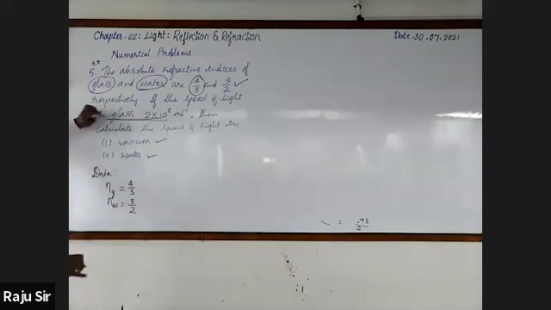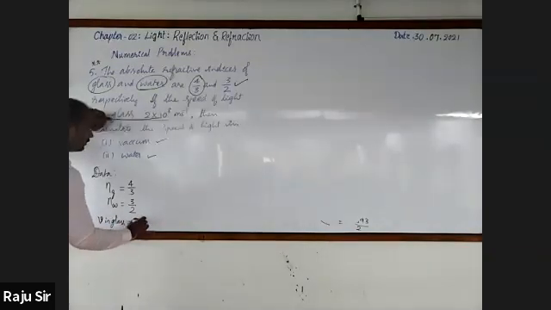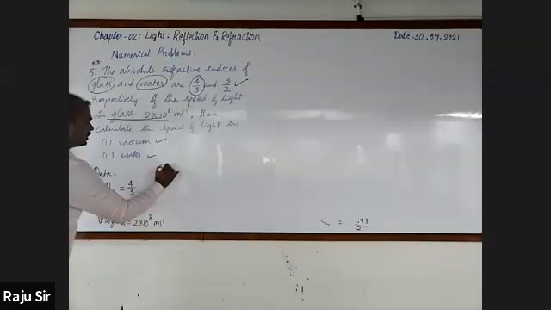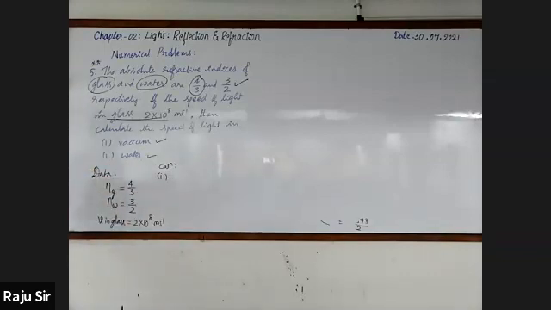Next, speed of light in glass. Velocity of light in glass is 2 into 10 raised to the power 8 meter per second. Calculation. Let us focus on the first one. Here we go.